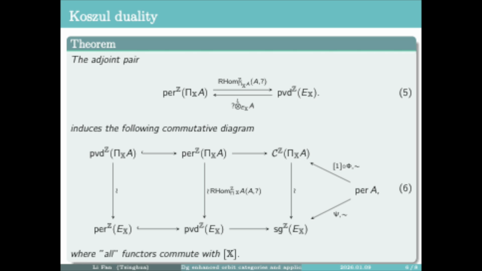One is as the bigraded cluster category, and the second one is realized as the bigraded singularity category. That is the functors phi and psi. These are triangulated equivalences. And moreover, the upper row and the lower row can be connected by Koszul duality.